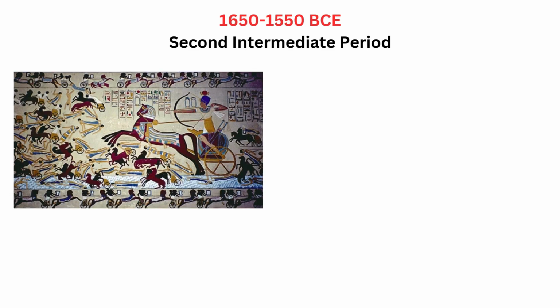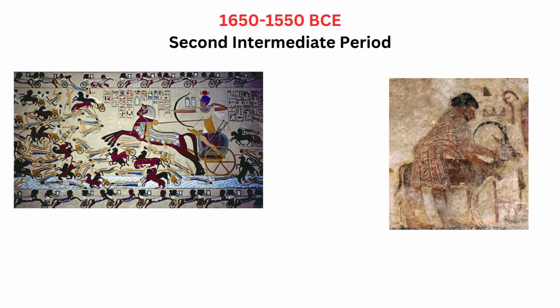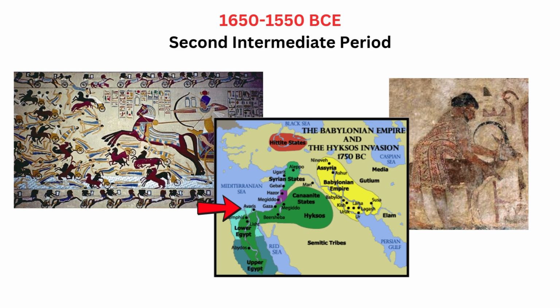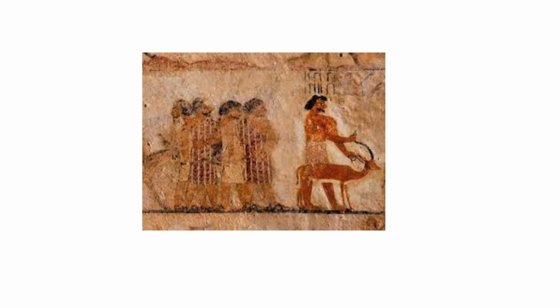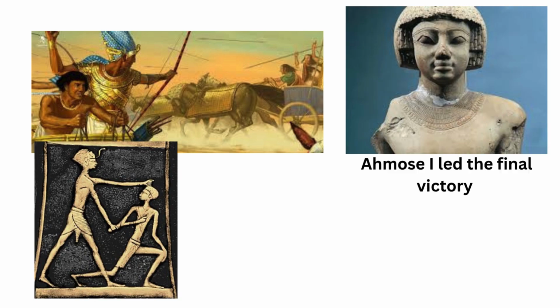Second Intermediate Period. A group of rulers from the Near East called the Hyksos took control of the northern part of Egypt. Avaris became the new capital. After about 100 years of Hyksos rule, the rulers of Thebes began to fight back. Eventually, Egypt was unified again.